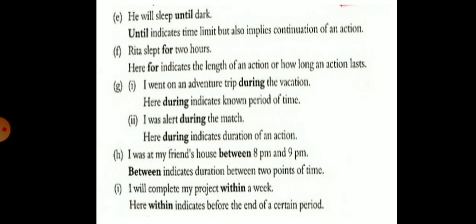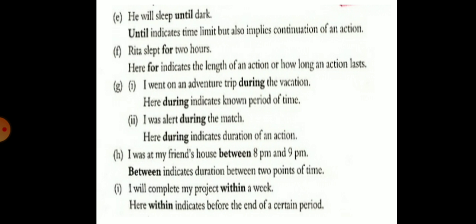He will sleep until dark. Until indicates a time limit but also implies continuation of an action. Next one, Rita slept for 2 hours. Here, for indicates the length of an action or how long an action lasts.